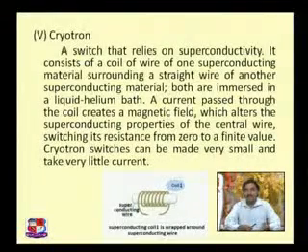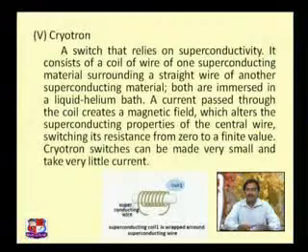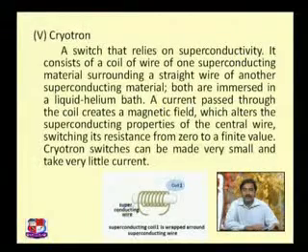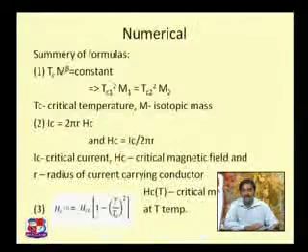When it is in the normal state, it offers resistance, and we can consider the switch open or off. When it is in the superconducting state, it allows the current to pass through, and we can say the switch is on, our current is passing through. So this is a cryotron, an application of superconductors, which is quite effective in switching a device on and off. But these are very miniature arrangements, so we need to take care of the ambient temperature also. We need to maintain it lower than the Tc value.